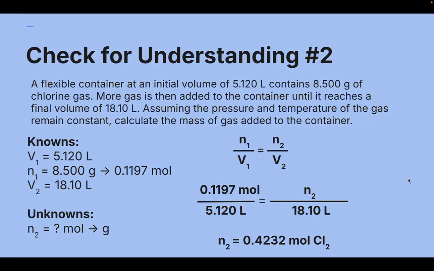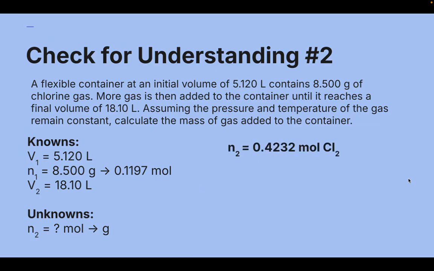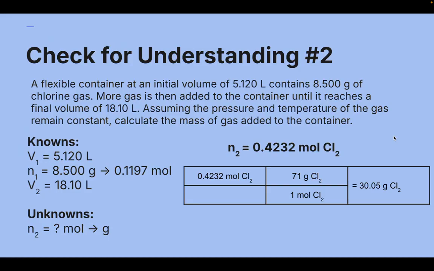However, that's not your answer because, again, you were asked to calculate the mass of gas added to the container. This is your final moles of gas in your container. So you had to convert your N2 back into grams using compound stoich. So taking that N2 value, multiplying by 71 grams per mole, should have come out to 30.05 grams of chlorine gas in your final container.